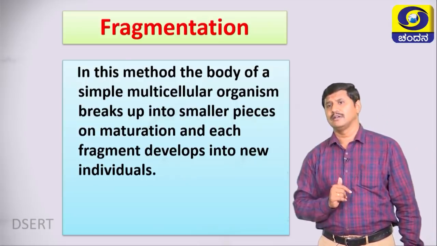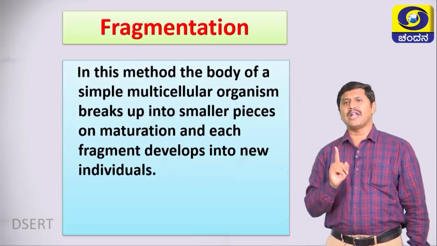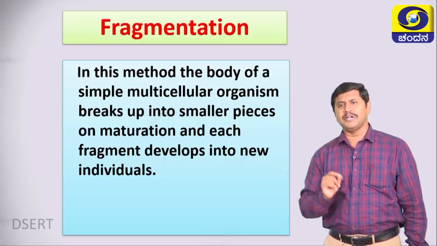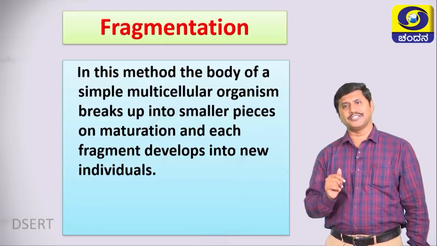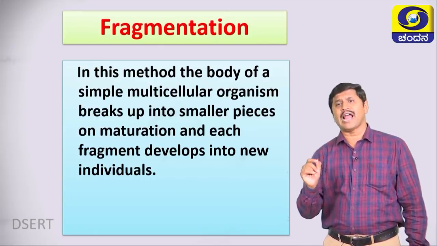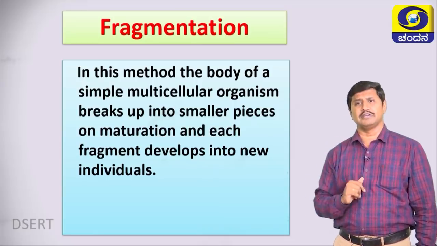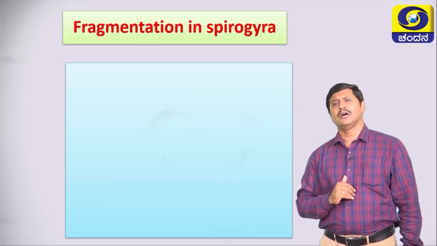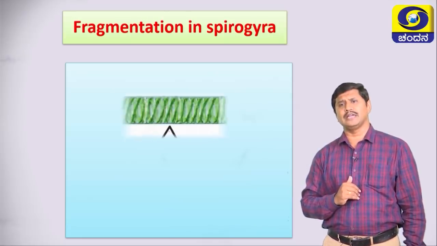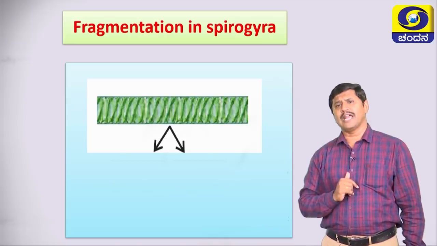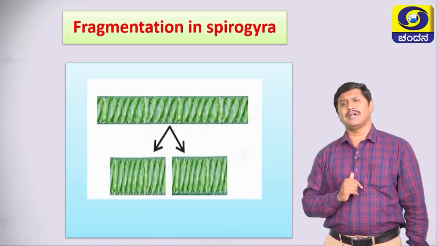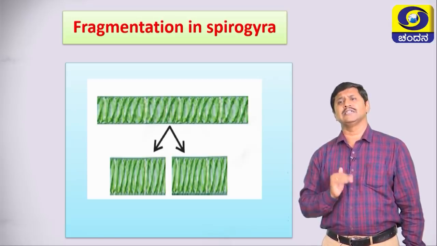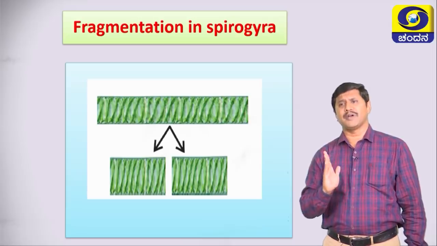Let me repeat. In this method, the body of a simple multicellular organism breaks up into smaller pieces, and on maturation each fragment develops into a new individual. Example, Spirogyra. Look here, this diagram shows how fragmentation occurs in Spirogyra. This is called the parent body. The parent body divides to form fragments, and each fragment grows into a new individual. This occurs in some algae, for example Spirogyra.